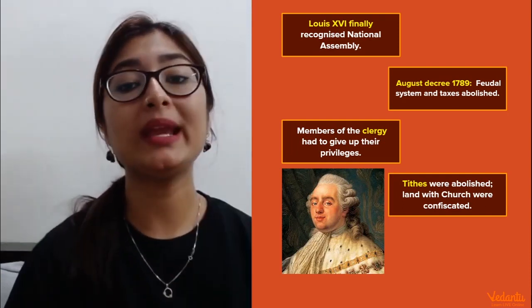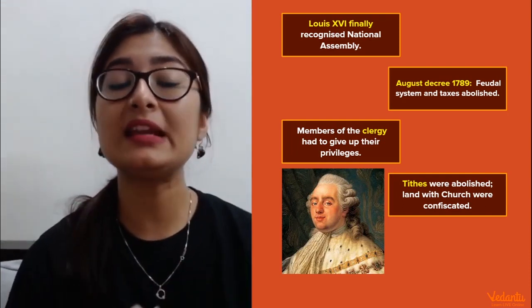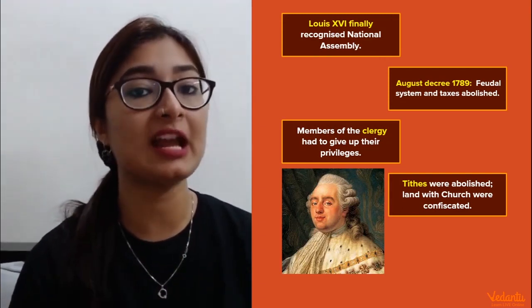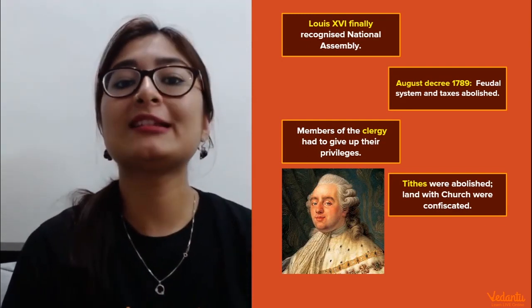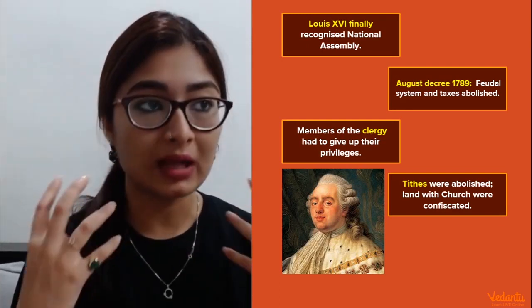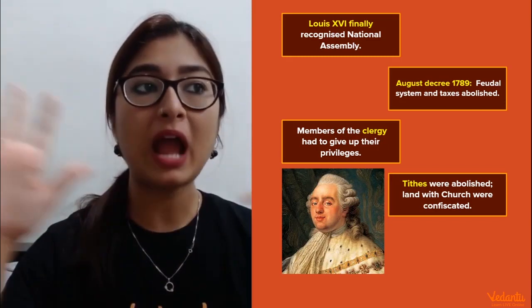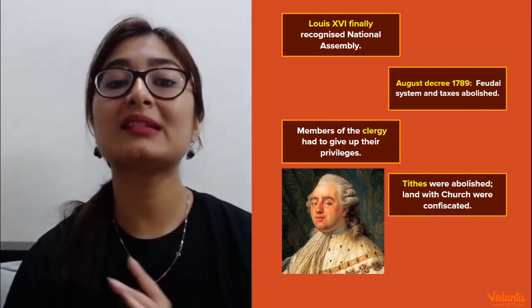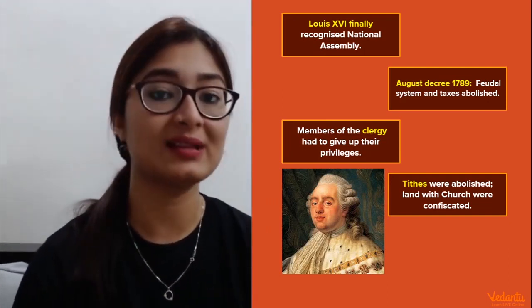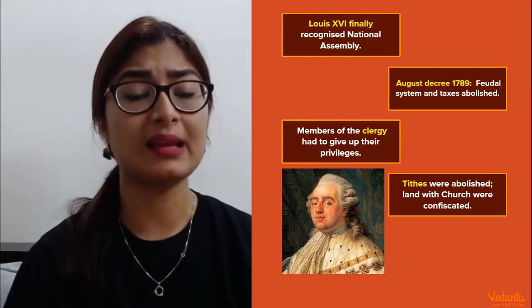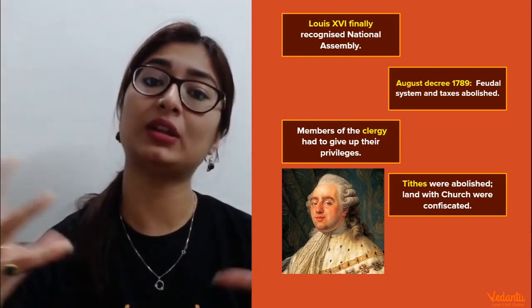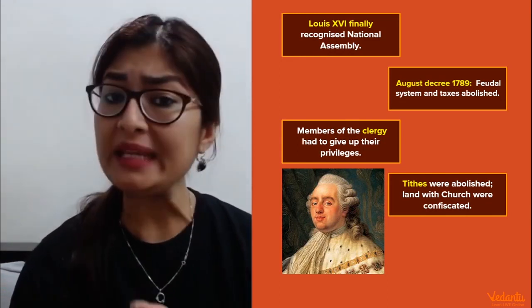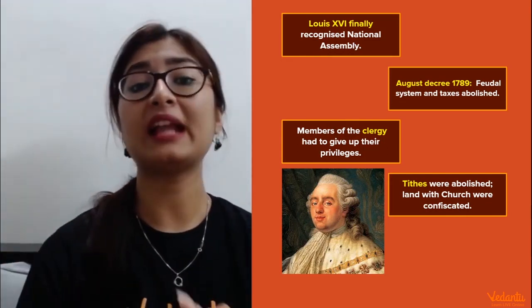Now this made King Louis XVI realize that the people were not going to calm down easily, and it scared him. And he took the easy way out. He realized that in order to put the people at rest, he would have to listen to their demands. And he finally recognized the National Assembly. If you remember from the previous session, the National Assembly was formed by the group of people who went to the king with certain demands that were not fulfilled, and when they stormed out of the meeting, they formed the National Assembly.